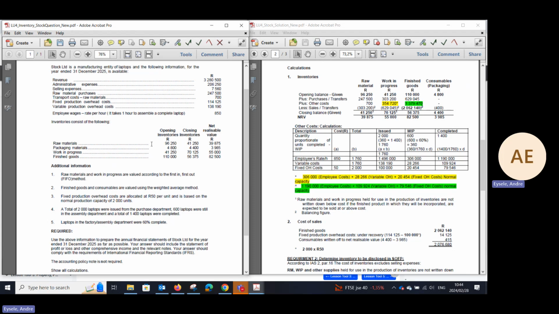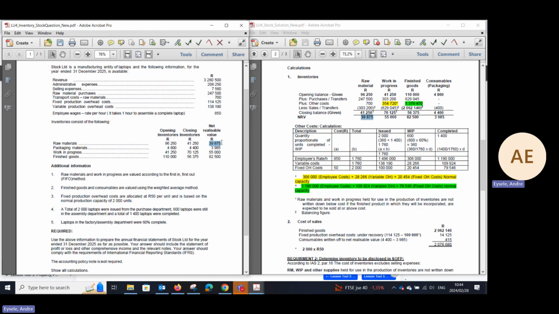Let's bring it together from the items on the left, where we give you the opening stock, the closing stock, and the net realizable value. So raw materials, colleagues, as you can see here, what is the opening balance? Well, they gave you the opening balance of raw materials of 96,250. That is given to you from the information. The closing stock figure is 41,250, and the NRV, the net realizable value, is 39,875. They've given that to you.